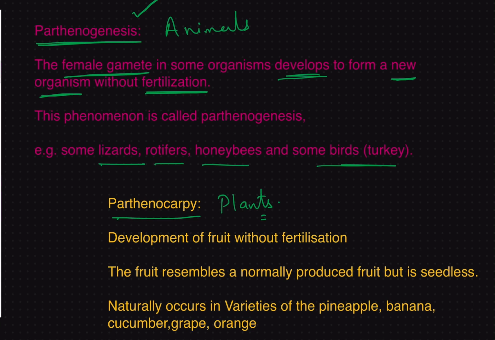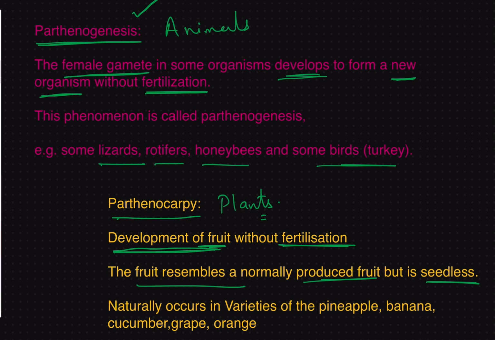Now coming to parthenocarpy. Parthenocarpy is seen in plants. This is the process in which a fruit is developed from the ovary without fertilization. So parthenocarpy doesn't give rise to a new organism, but there is development of the fruit without fertilization. This fruit resembles a normally produced fruit, but it is seedless. Remember, a parthenocarpic fruit is always seedless.